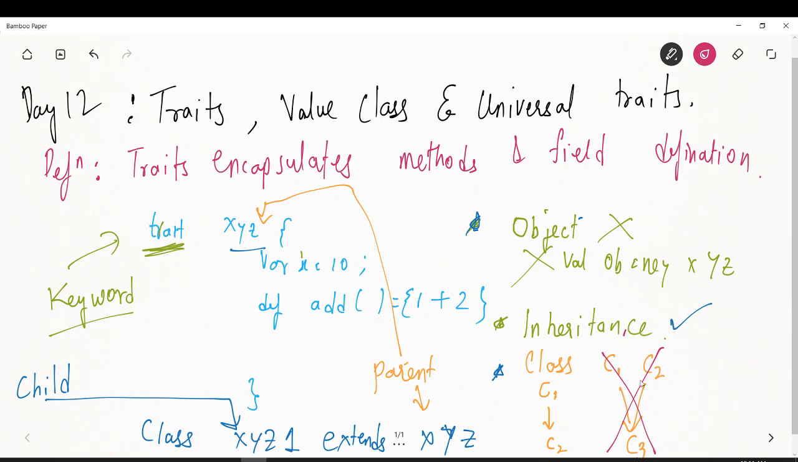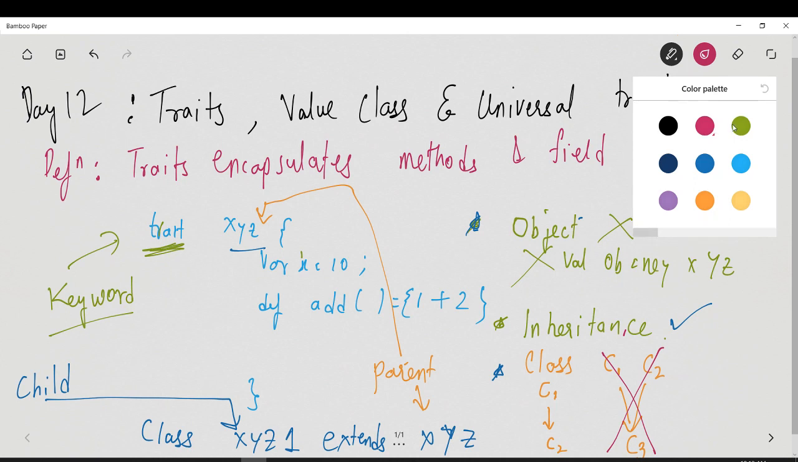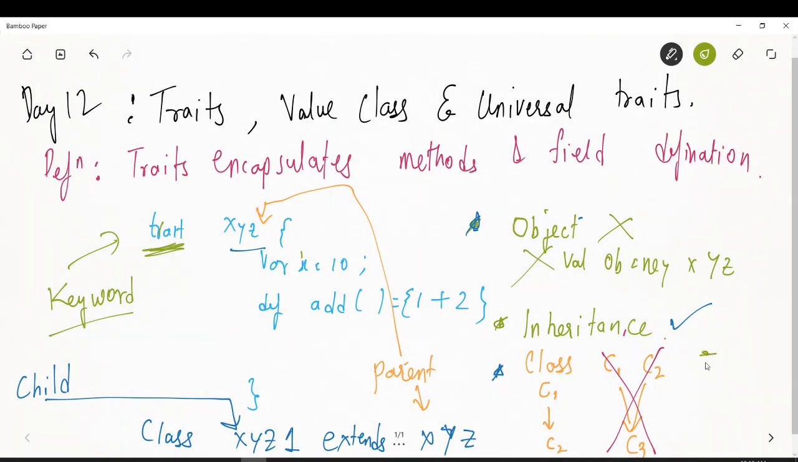So in classes, if you have a class, it is not possible. But if you have a trait, a trait T1 extended by C1, it is possible. One child class, one trait class is possible. There are multiple traits T1, T2, T3, T4, T5, T6, 7, 8, and it is also extended by a child class C1. It is also possible, right?